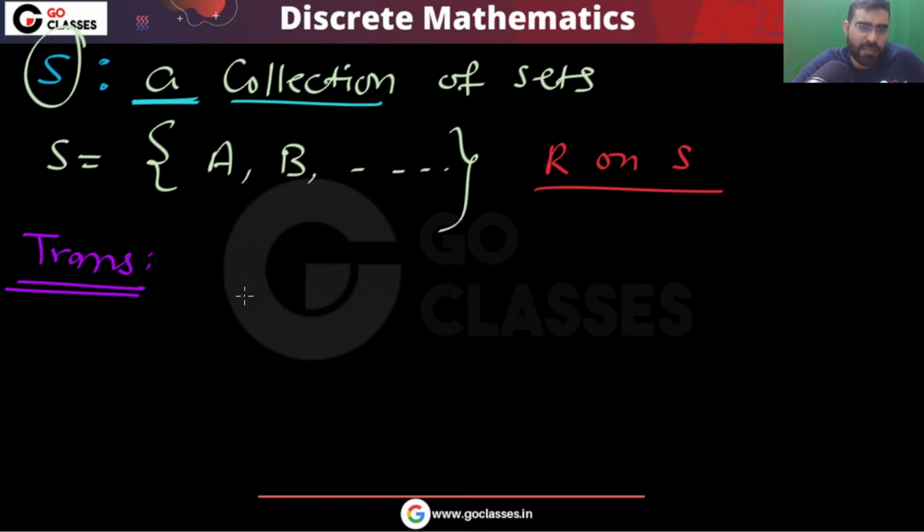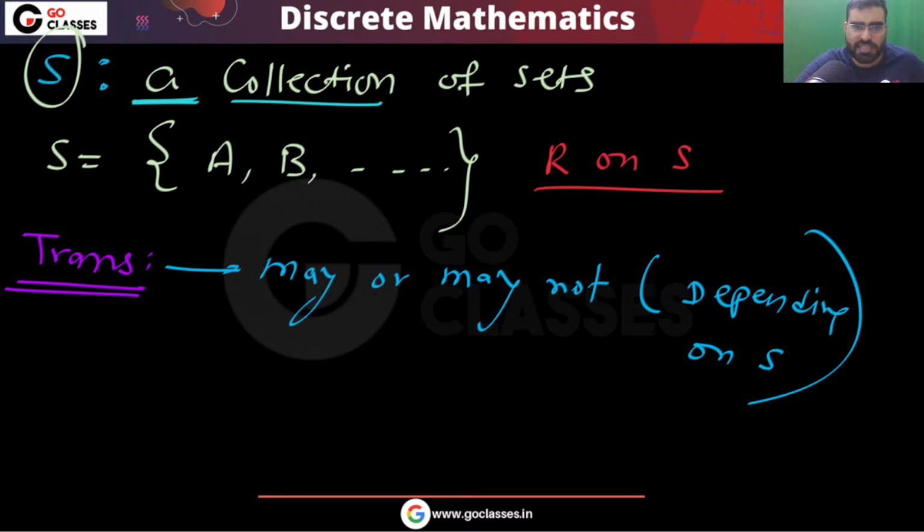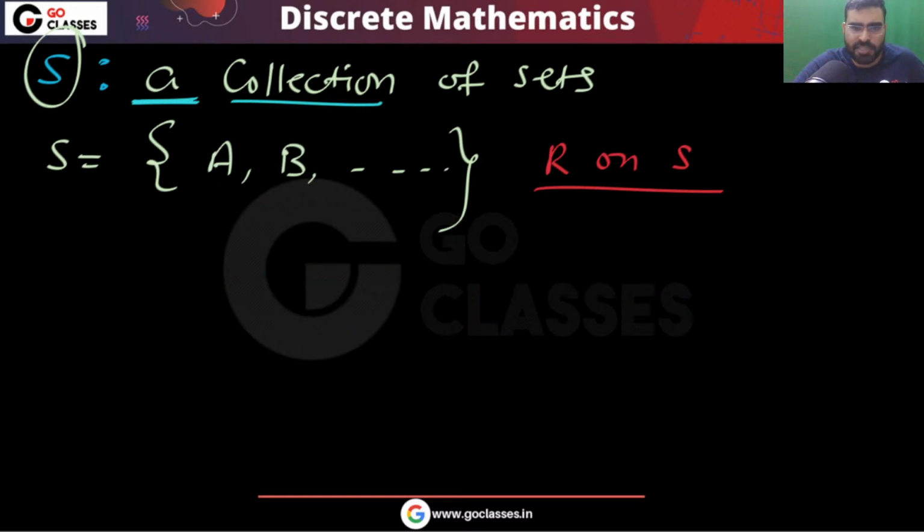It will again depend on what your set S is. But you can notice that in general, this transitive property may or may not be satisfied, depending on S. For example, if your set S is this, let me take the set S. Consider this set S. Let's assume this is the set S.